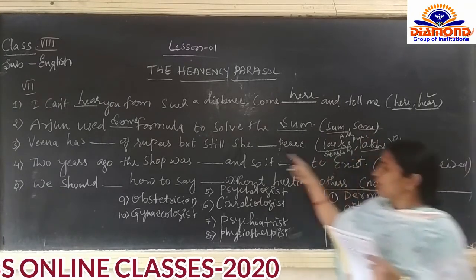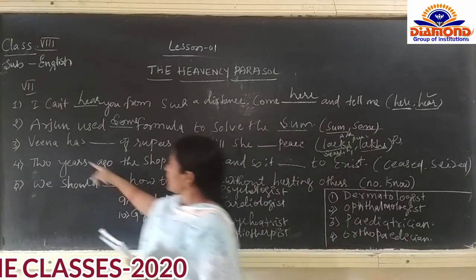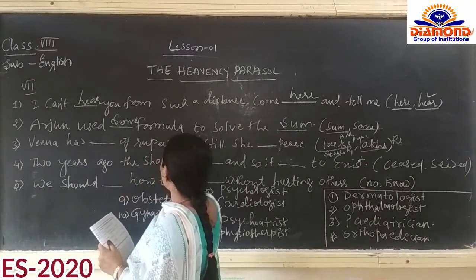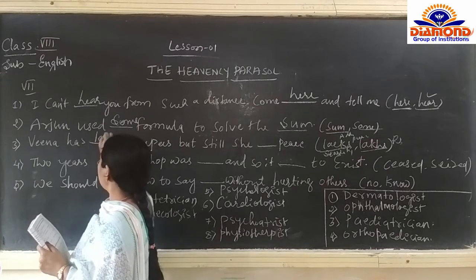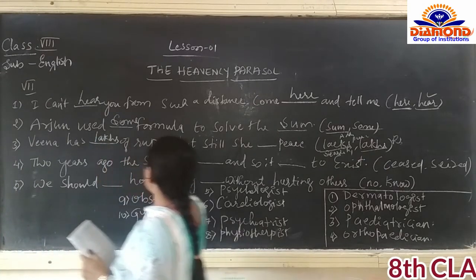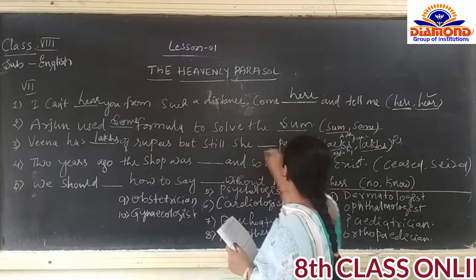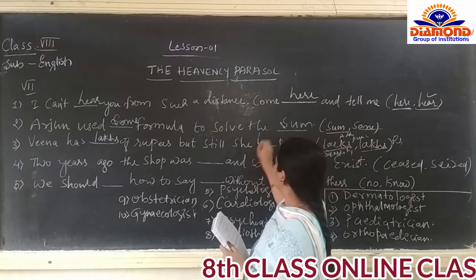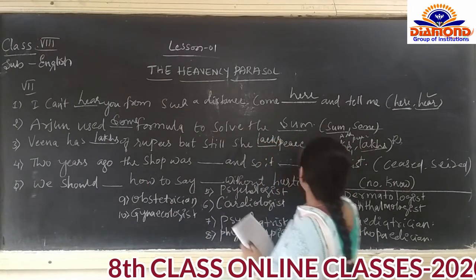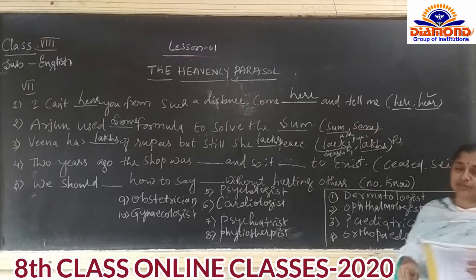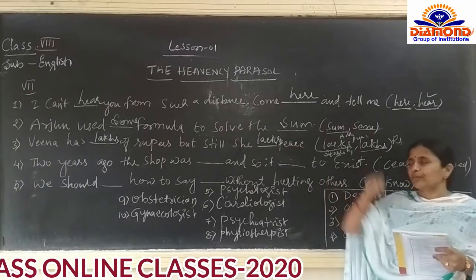So where do we have to use this lack? Veena has lakhs of rupees, L-A-K-H-S, but still she lacks, L-A-C-K-S, peace. Means she had a scarcity of peace.